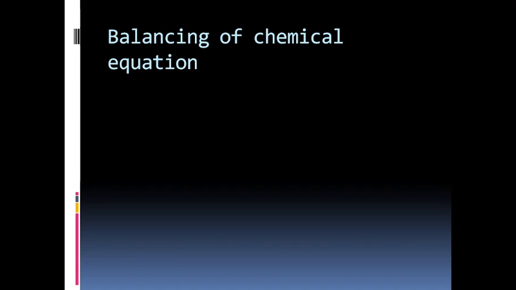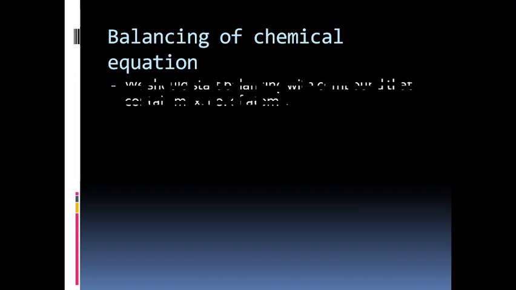Next is balancing of chemical equations. This is very important, how we can balance a chemical equation. We have discussed skeletal equations and balanced equations in our last lectures. So now we know what a balanced equation means, but I have mentioned some of these steps so that you have a better idea about balancing.